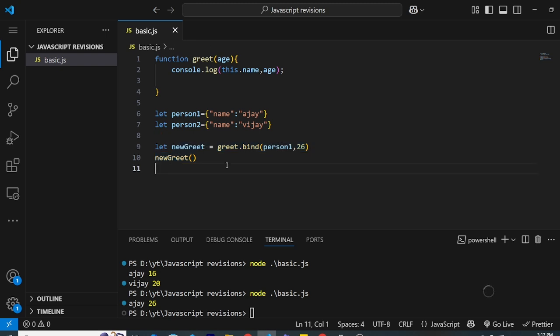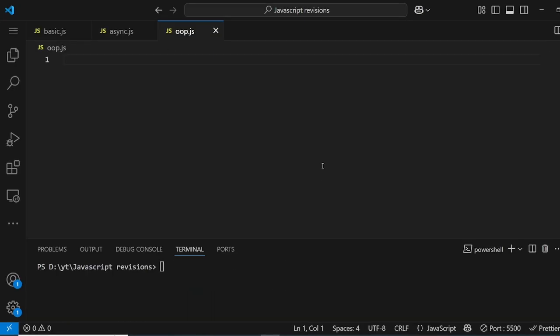That's it. So that's about call, apply, and bind, and you can give them with this example also. And yeah, this is how we pass arguments, and yes, that's it. Okay, so let's go to the next question.